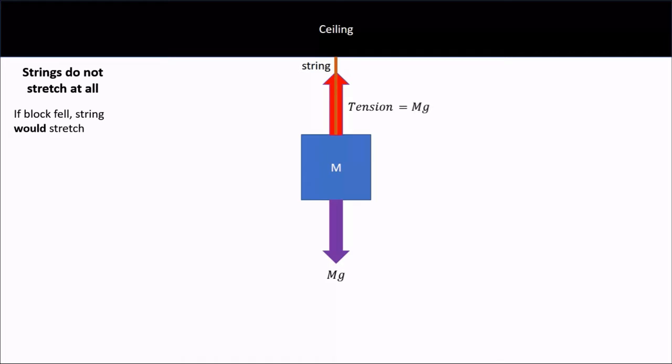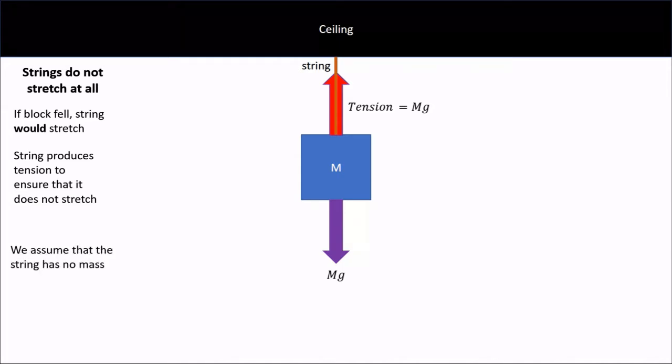So the entire trick of the tension force is as follows. A string or wire will produce whatever tension force is required to keep it from stretching. I also should point out that we will usually assume that the string or wire has no mass, or at the least, its mass is insignificant compared to the mass of the objects it is attached to.